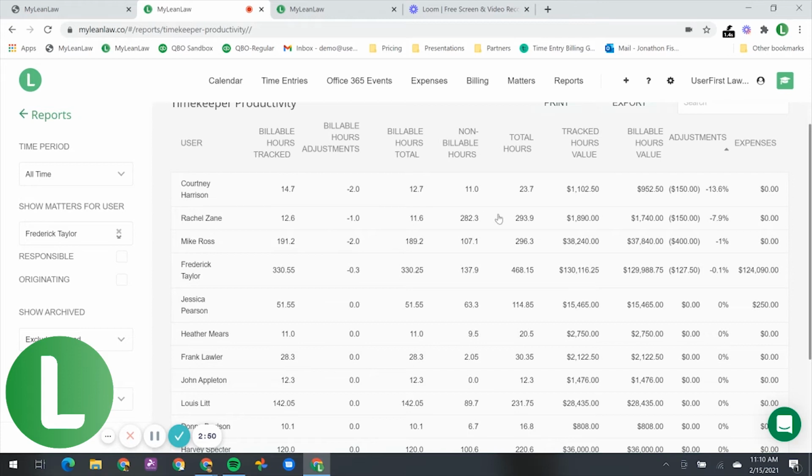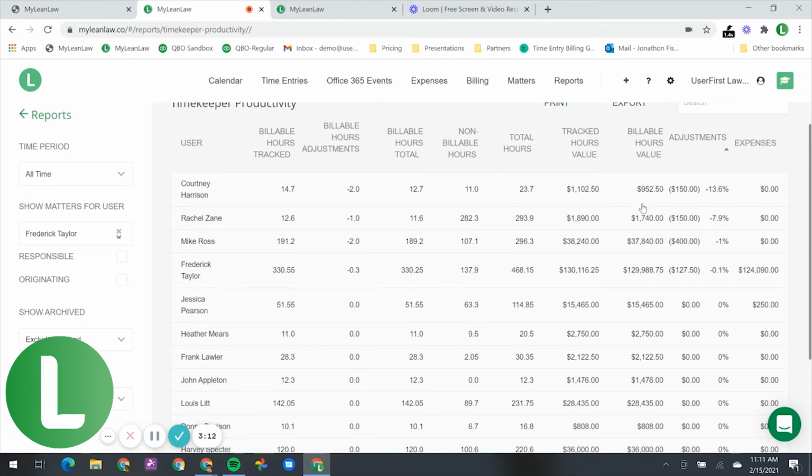I can see Mike, Rachel, and Courtney all have had adjusted time. As I take a closer look, I can see Courtney had 14 hours of billed time, 2 hours adjusted. So her total was 14.7 minus 2, which is 12.7. She had an additional 11 hours of non-billable time that could be in fixed fees or something that was marked as non-billable.